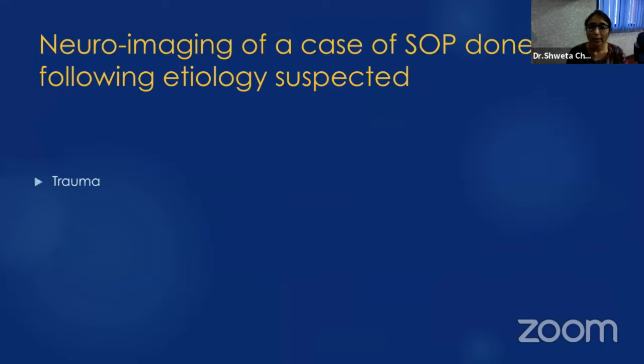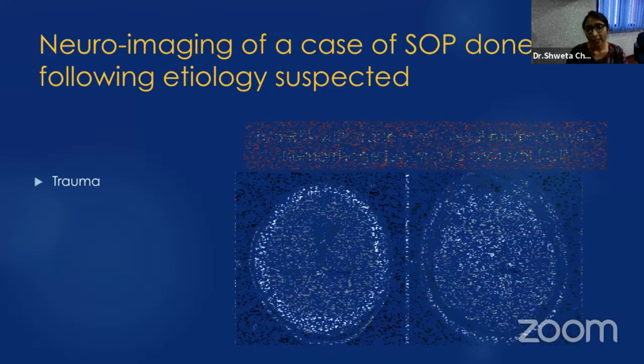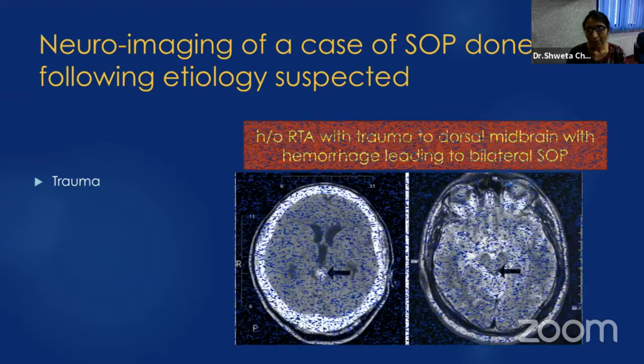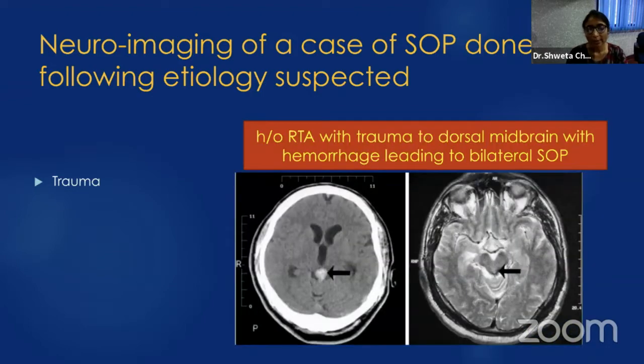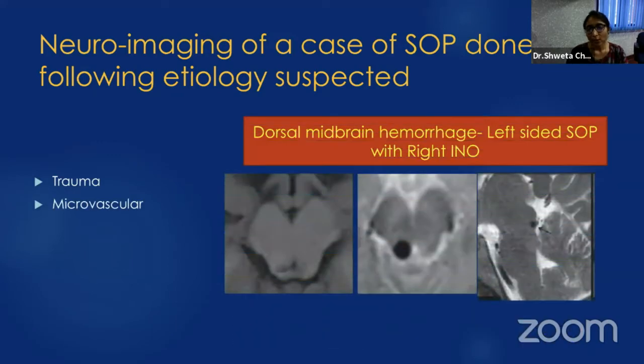So in a case of superior oblique palsy, imaging is indicated in a case of trauma, where hemorrhage could be detected on the imaging, and the dorsal midbrain. Then microvascular lesions can also be seen on MRI.